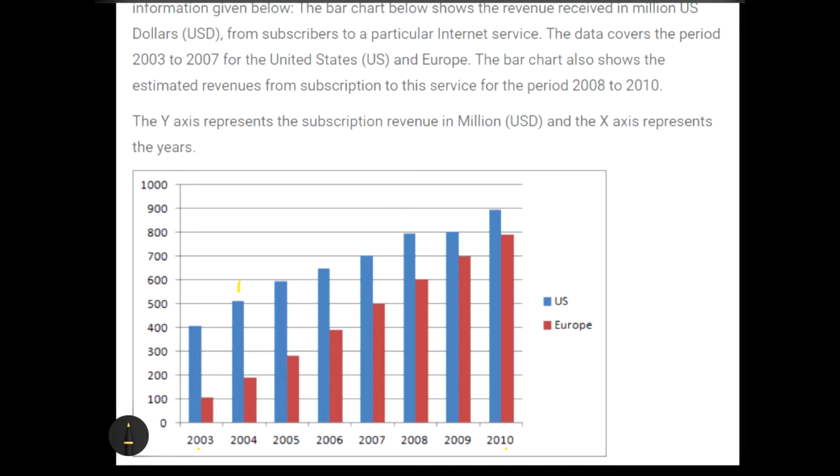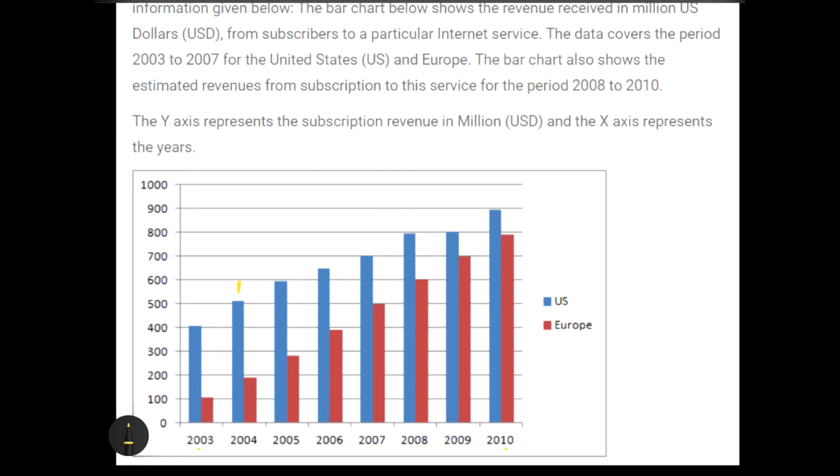When this happens, you need to understand one thing very clearly. This is a tip I must tell you: the options which are too close will never be your answer, because the value which I pointed out now in the yellow color can be read as 505 by some people, 500 by some people, 502 by some people, 510 by some people. So when there is a range of 0 to 10 or 0 to 20 in these kinds of graphs, we generally see that the options which are too close are never going to be the answer. So this is one very important tip to note down for option elimination.